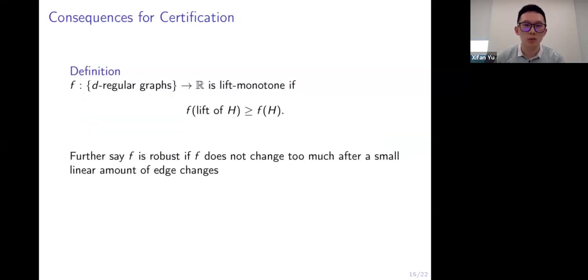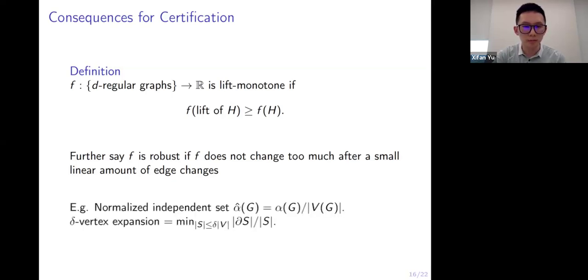Finally, let me discuss the consequences for the certification of random regular graphs. We define a function that maps d-regular graphs to real numbers. We call it lift monotone if f of any lift of H is at least as much as f of H. And we further say f is robust if f does not change too much after a small linear amount of edge changes. Some examples of such functions include the normalized independent set and the delta vertex expansion, which is equal to the minimum vertex expansion of all sets of size at most delta n.